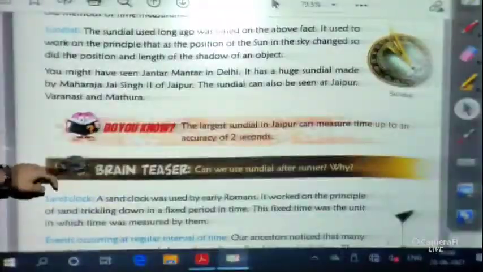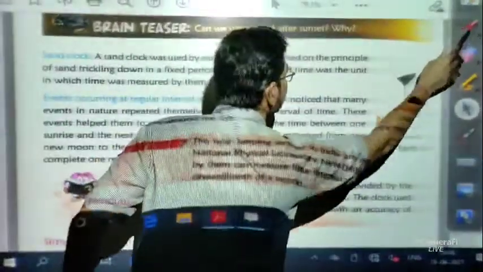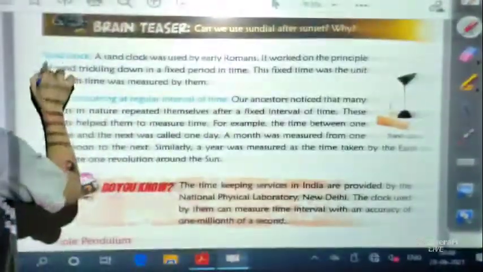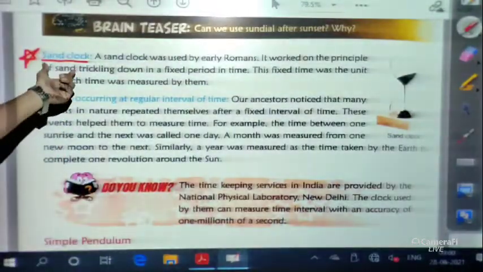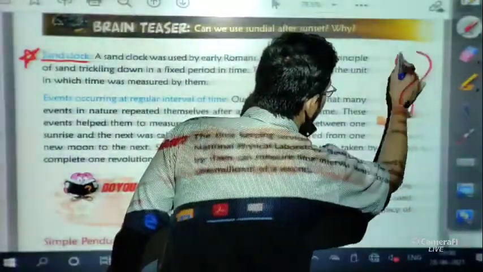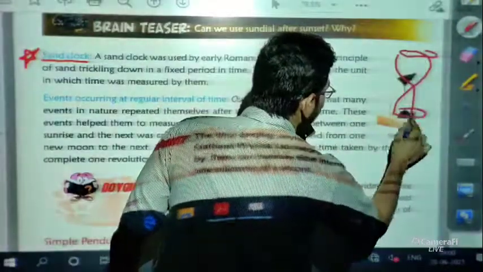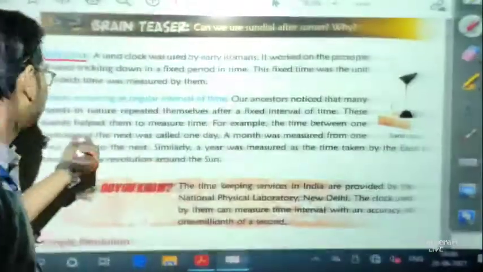Nowadays we are not using these kinds of things. Secondly, the sand clock. You have seen the sand clock in many movies, serials and many places. A jar like this is there, you can see, and sand is inside it.